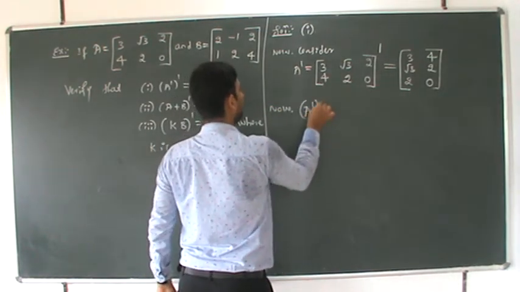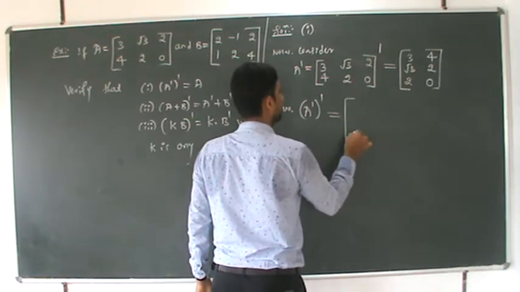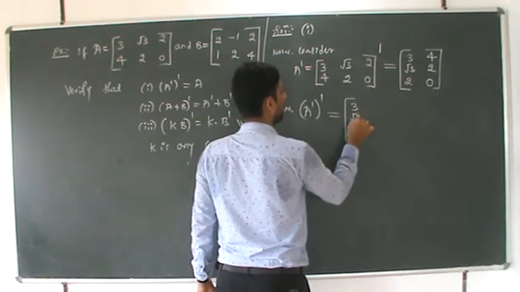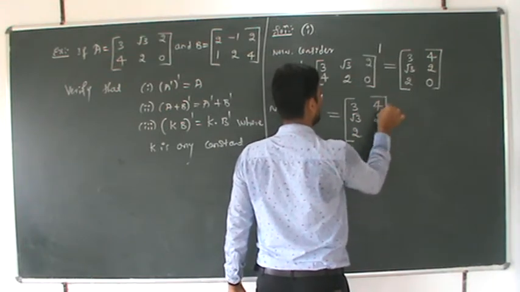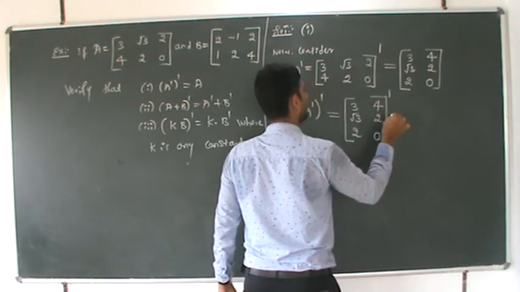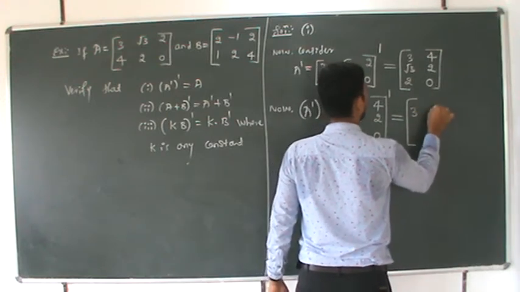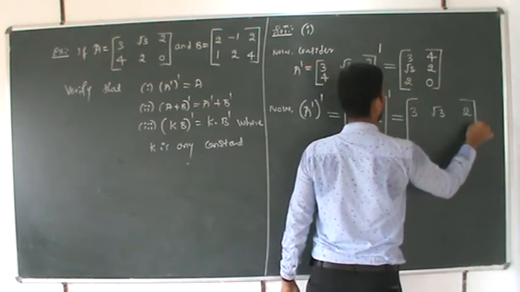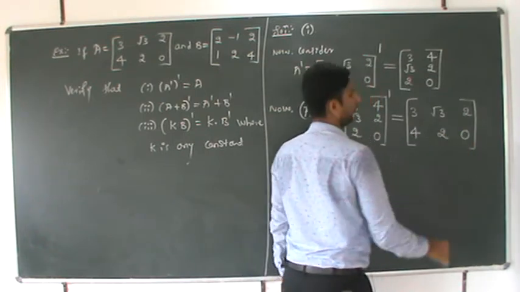Now A dash whole dash, which is equal to [3, root 3, 2; 4, 2, 0] dash, which is equal to [3, root 3, 2; 4, 2, 0].